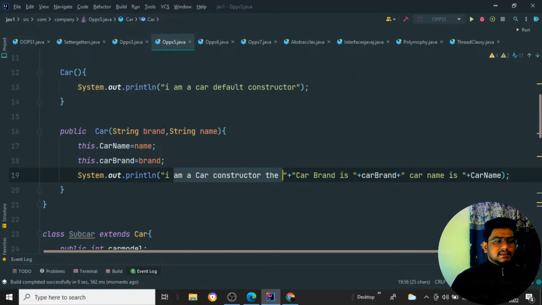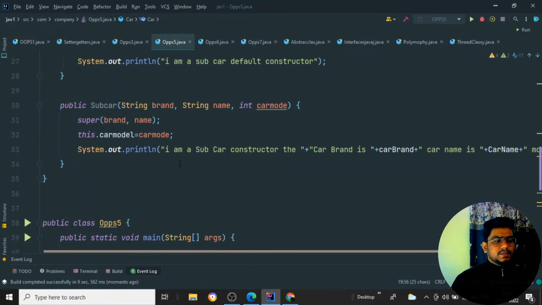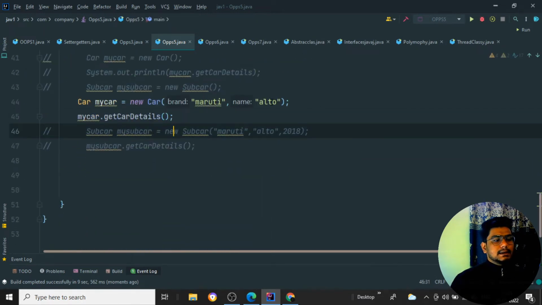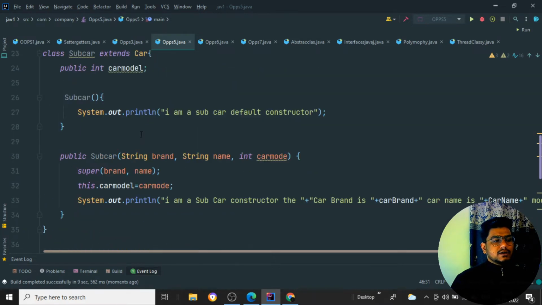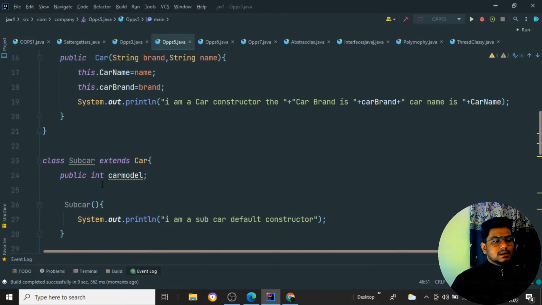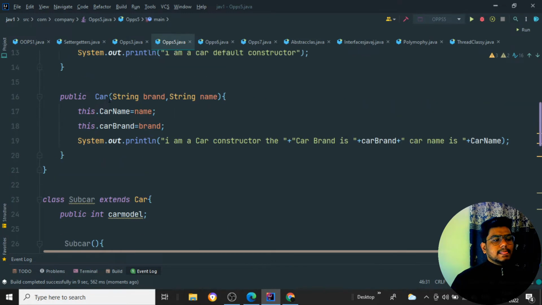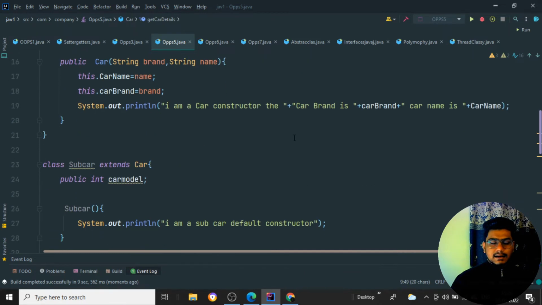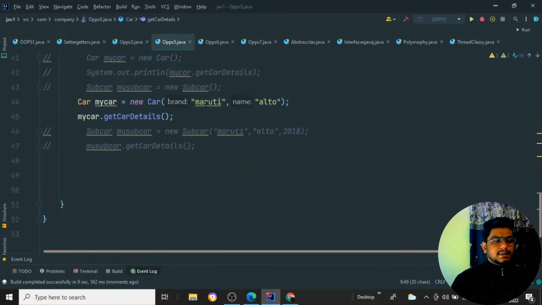So now it is taking the parameterized constructor. This is just the constructor part. Now if I tell my car dot get details, I am saying I want to get the particular car details. So here is the function it is going to run. It will print the car brand and the car name, so whatever the brand is, Maruti, and the name, Alto, it is going to print.